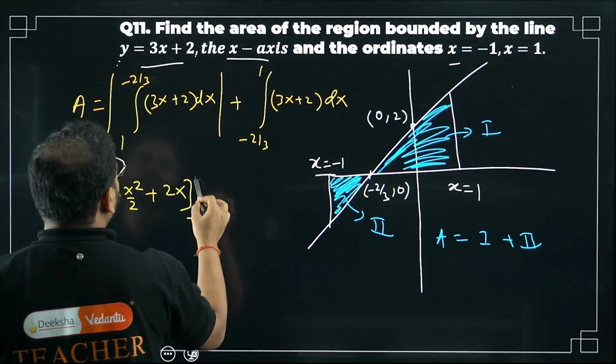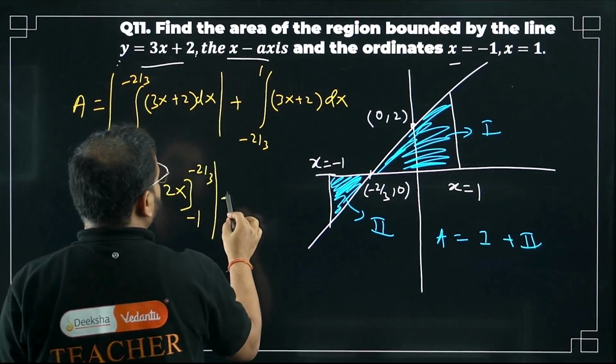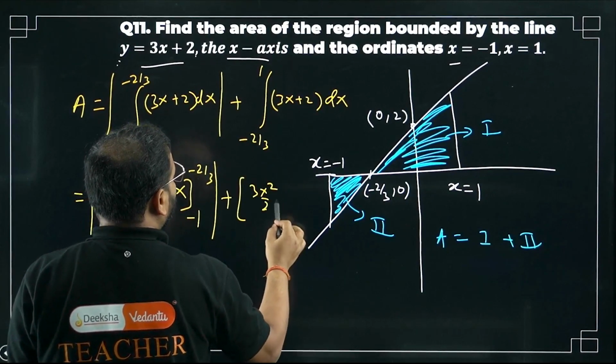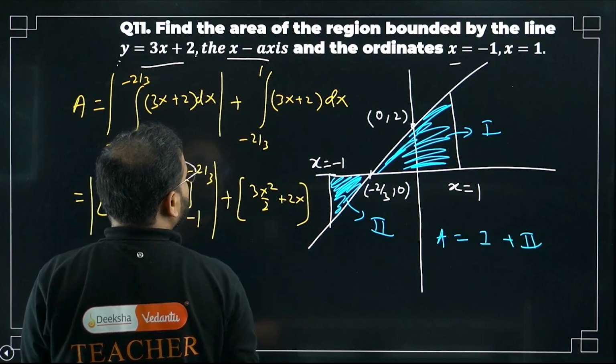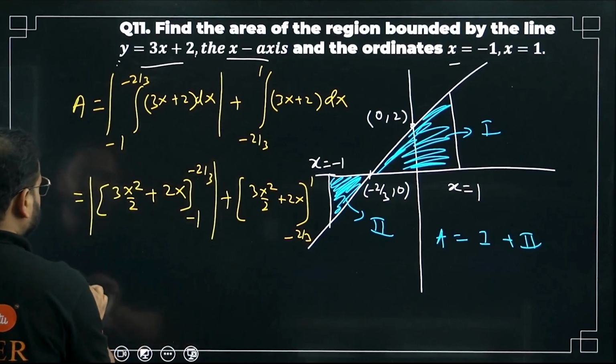From minus 1 to minus 2 by 3. Apply the mod. Okay, now the plus sign will come. Same thing we'll do over here. So 3x square by 2 plus 2x. The limit will change from minus 2 by 3 to 1. Now let's check the limits.